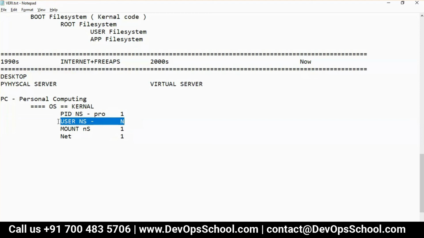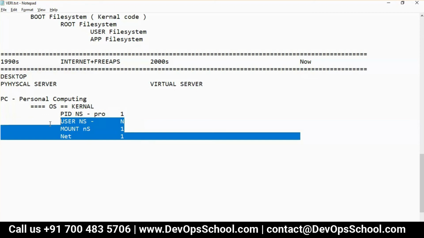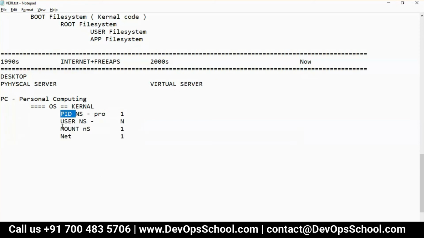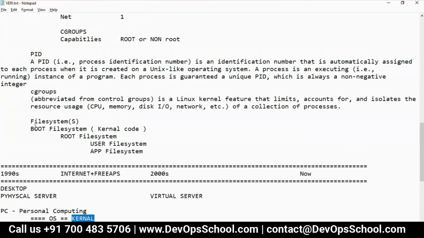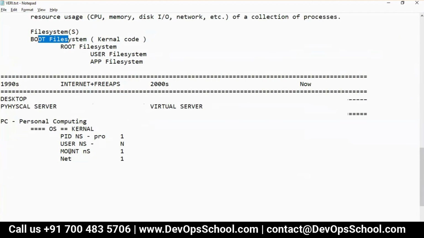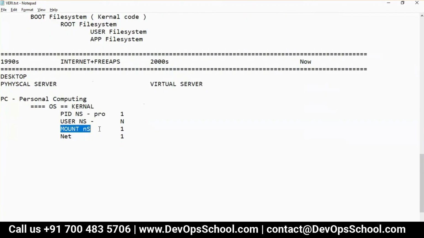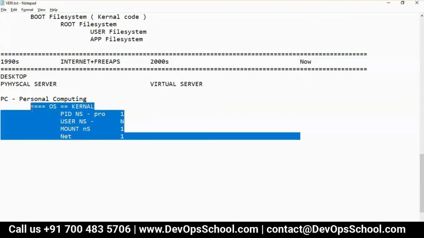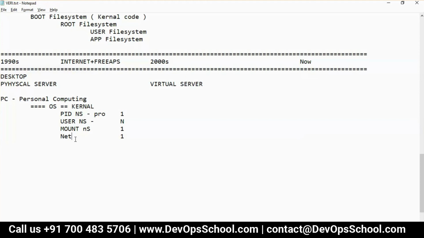But guys, they empowered you. They gave you the capabilities where users, like root, can create more users, initialize more users, n number of them. So they allowed that, but the question you should ask is, this PID comes from the kernel. User comes from the kernel. Boot file system, never forget about it. Mount comes from the kernel. Network comes from the kernel. Capabilities and everything come from the kernel. But they do not allow it, because of the PC concept.